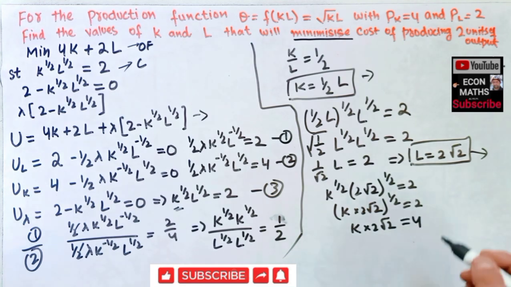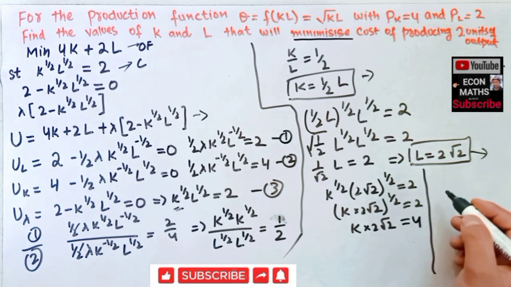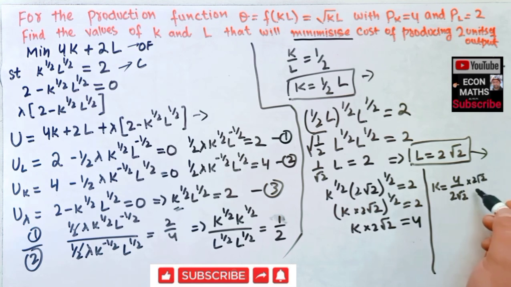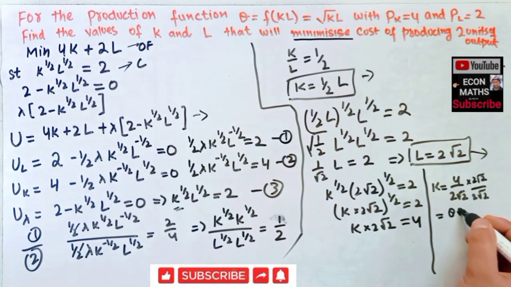Or we can write it like this, K is equal to 4 divided by 2√2, and rationalizing, so this will become 2√2 divided by 2√2. So here, 4 2s are 8√2, 8√2.